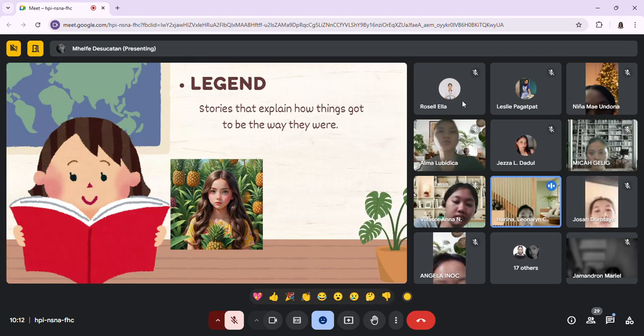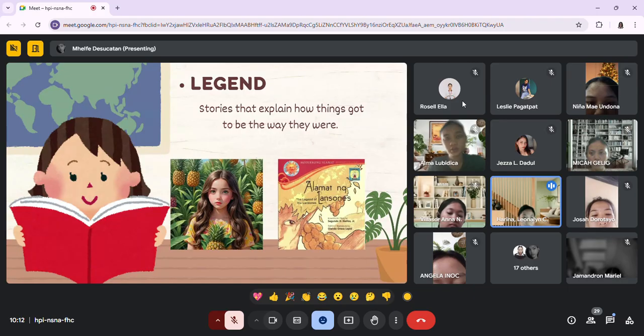So the first one is the alamat ng Ampalaya and the next one is the alamat ng Lansones. So there are numerous perspectives and variations of alamat ng Ampalaya and alamat ng Lansones.